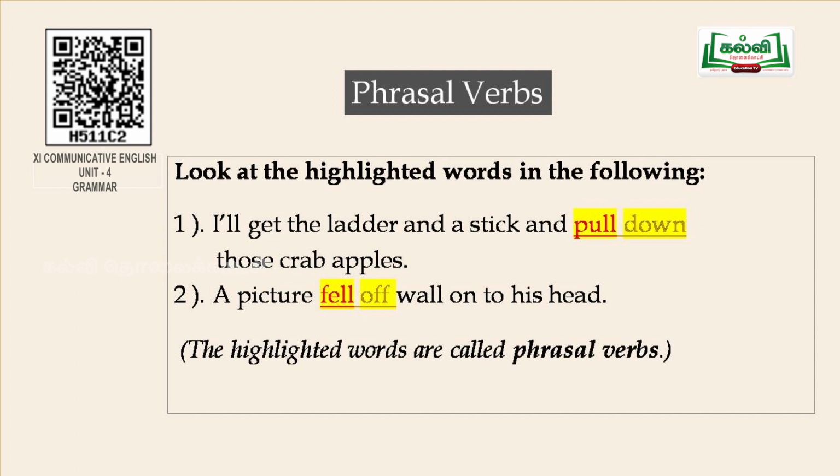I will get the ladder and a stick and pull down those crab apples. So in this sentence, pull down is a phrasal verb. The next sentence, a picture fell off from the wall onto his head. The word fell off is a phrasal verb. So the words in the color mentioned in the sentence are called phrasal verbs.